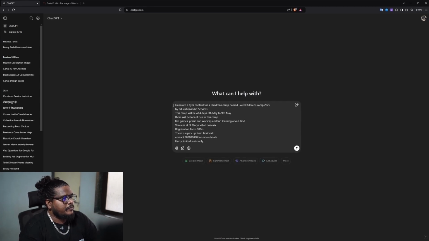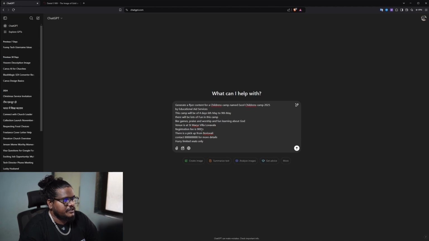I've pasted a text input which I have already typed in. It says: generate flyer content for a children's camp named Excel Children's Camp 2025 by Educational Aid Service. This camp will be for 4 days. You can add your date. There'll be lots of fun in this camp, like games, praise and worship, and fun learning about God. You can add the venue of your location or wherever it's happening.